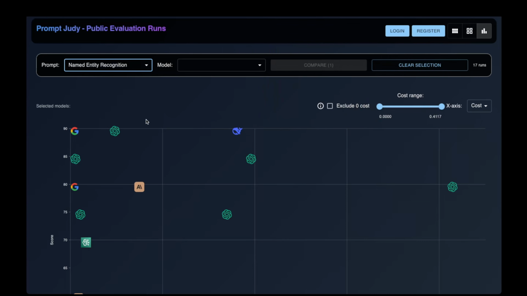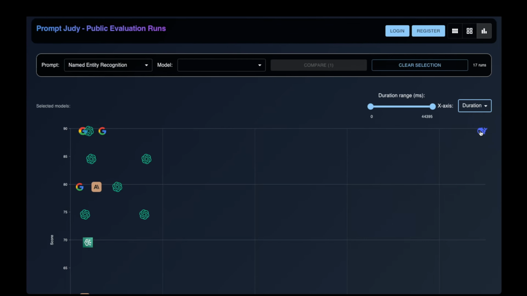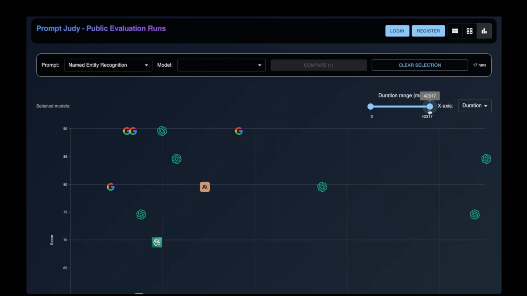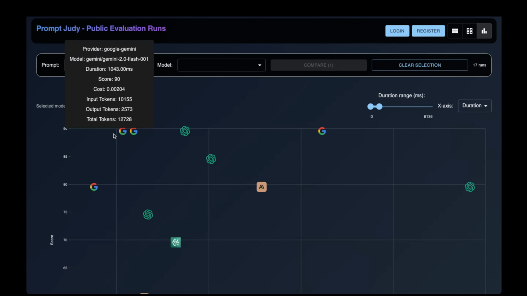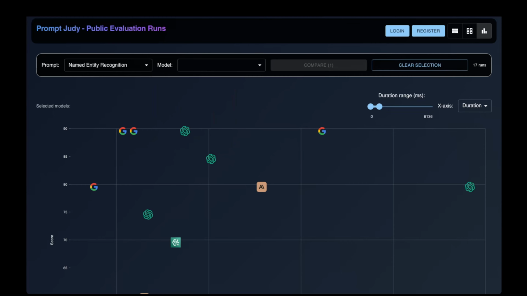And you can look at both the cost axis and the duration axis. You can see some of these non-reasoning models come back much, much faster. So again, this is not a use case for a reasoning model. Non-reasoning models do just fine, similar to the reasoning models in terms of scoring.